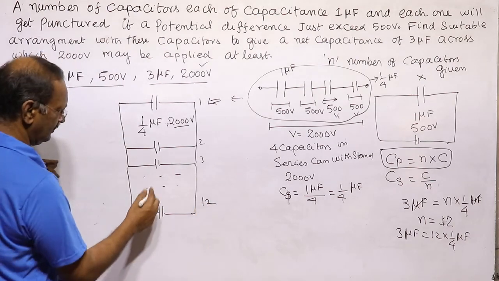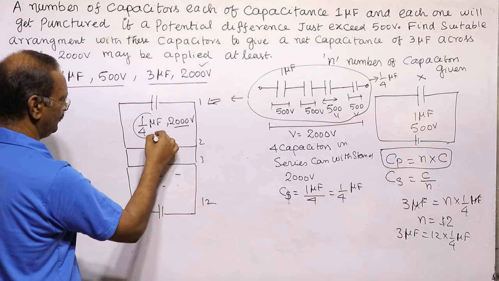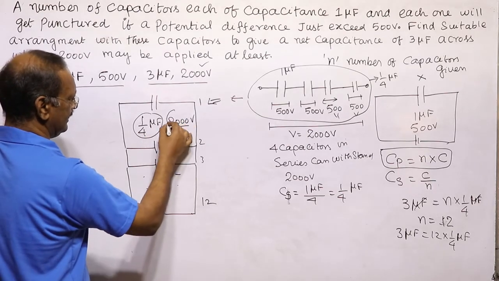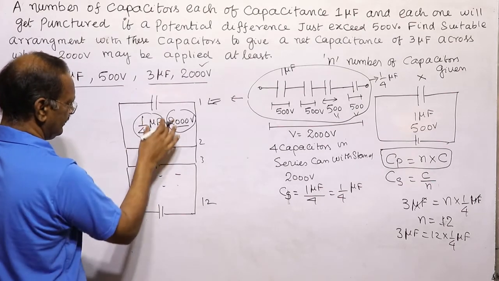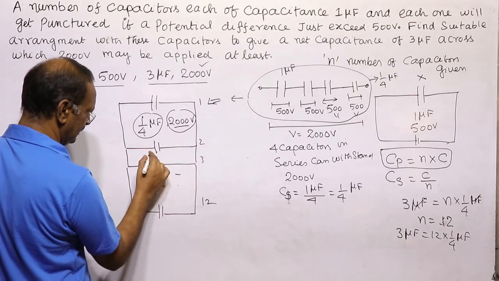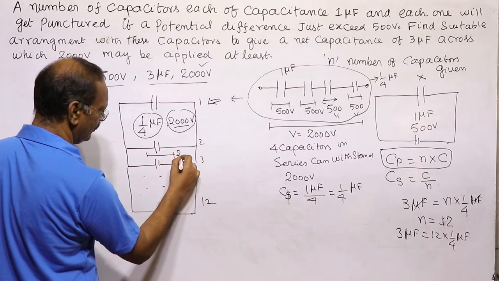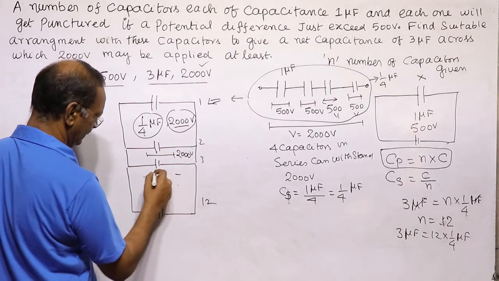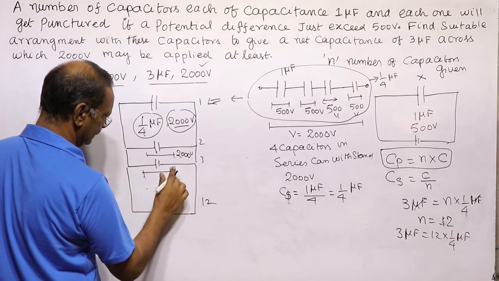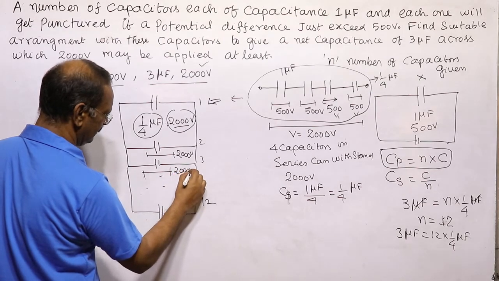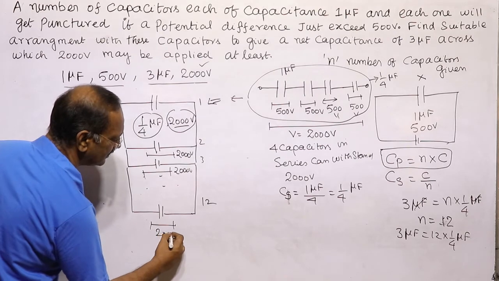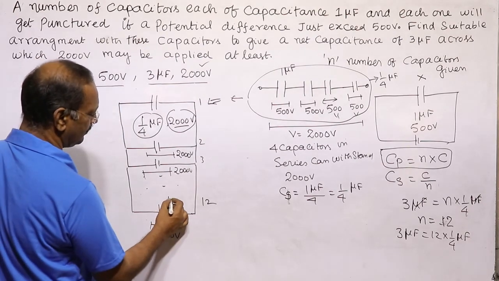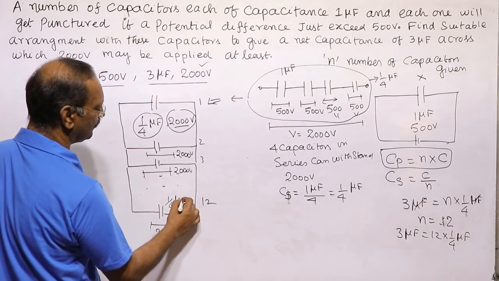All are having 1 by 4 microfarad, and all can withstand 2000 volt, because each is a series combination. Whatever potential is across one is the same across the others, 2000 volt, because it is in parallel. So this will also withstand 2000 volt.